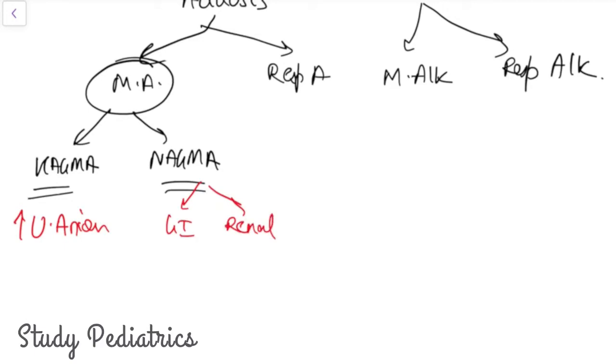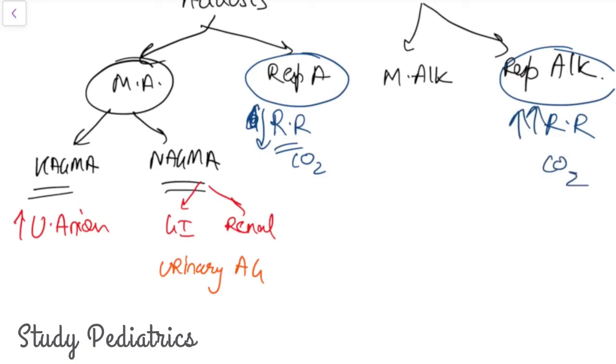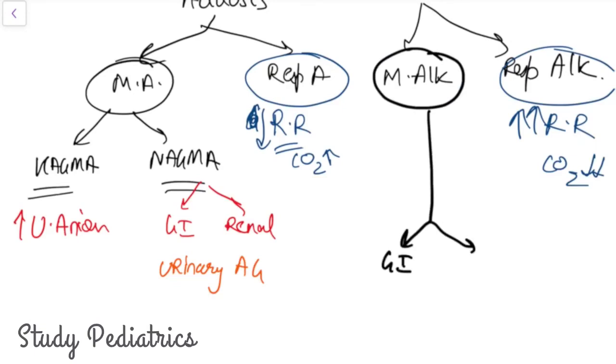You differentiated them through the urinary anion gap. In the respiratory, you have seen that both causes are basically the respiratory rate, that is CO2 elimination. Here the rate is decreased, whereas here the rate is increased. Here there is CO2 retention, here the CO2 loss. You have also seen the metabolic alkalosis, the cause may be GI or renal.